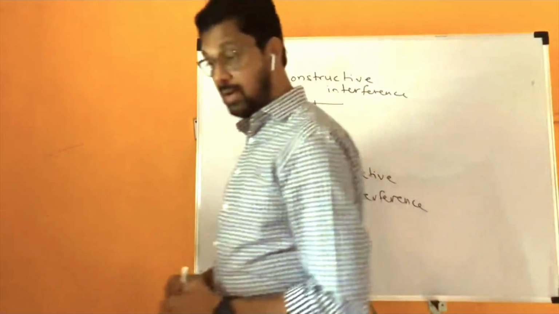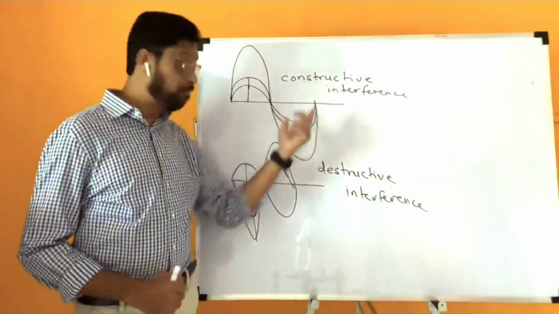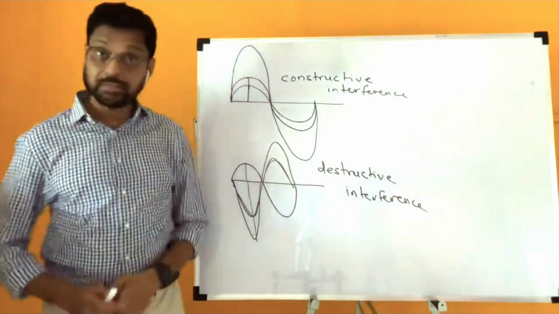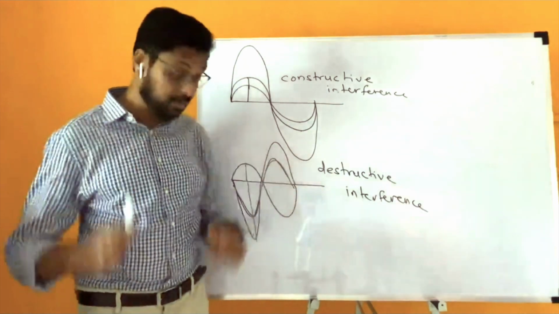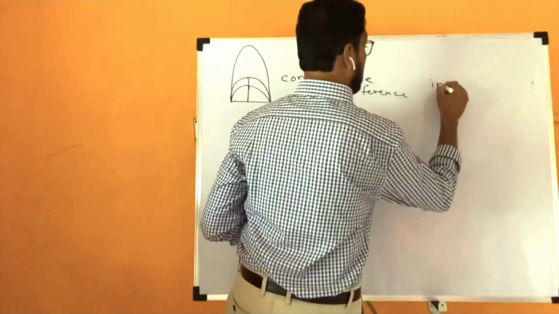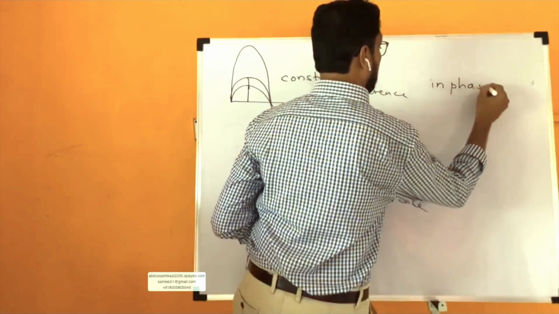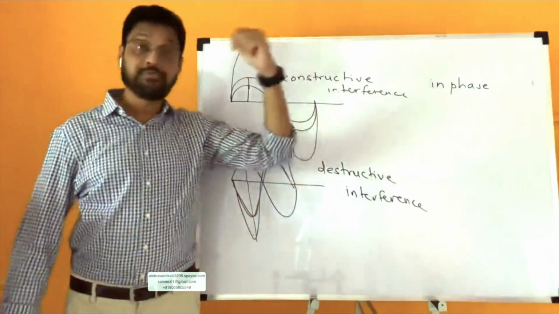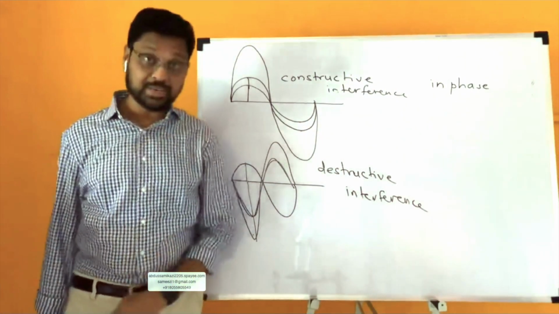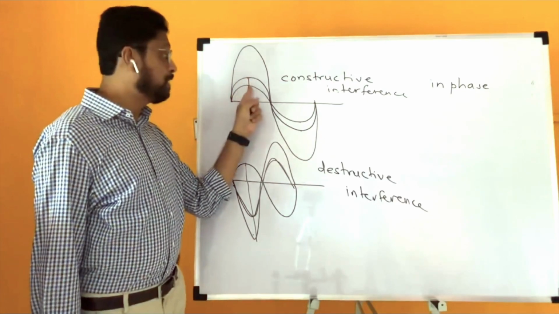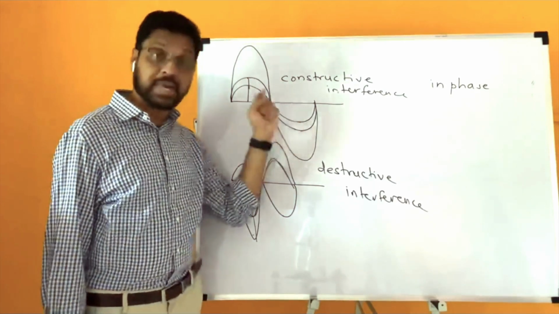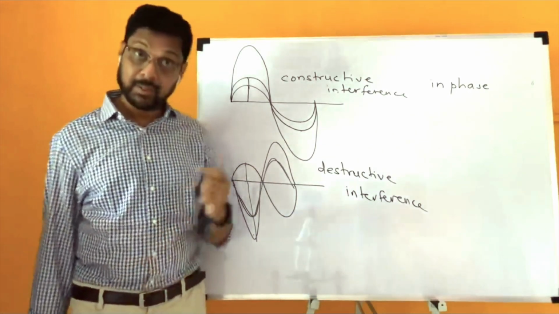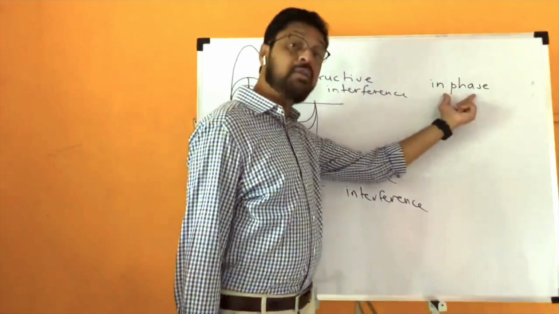Now, when will there be constructive interference and when will there be destructive interference? Constructive interference will occur when the two waves are in phase. In phase means crest of one wave coincides with crest of the other and trough coincides with trough, or compression coincides with compression and rarefaction coincides with rarefaction, means they are in phase.